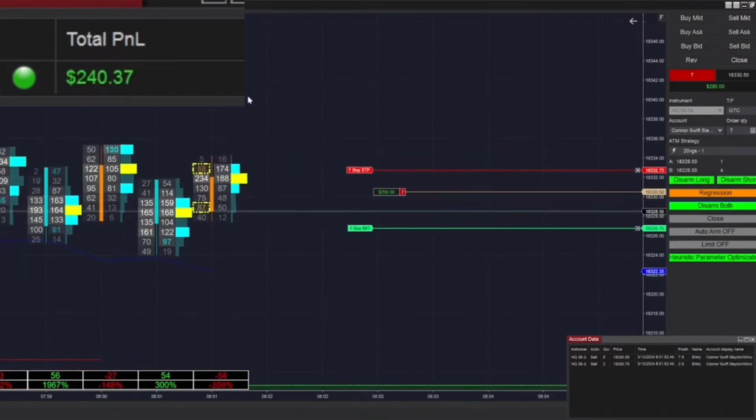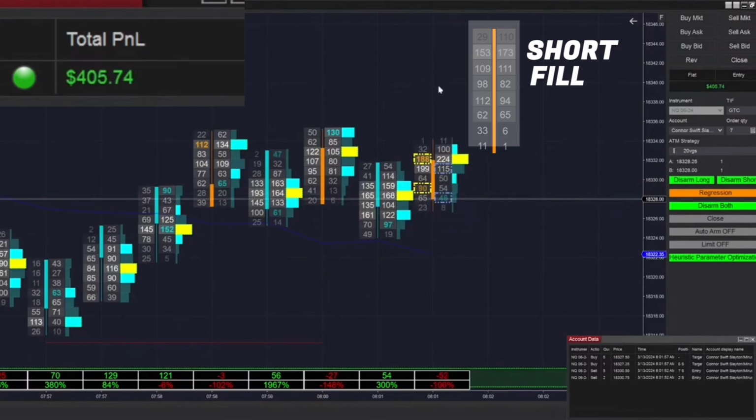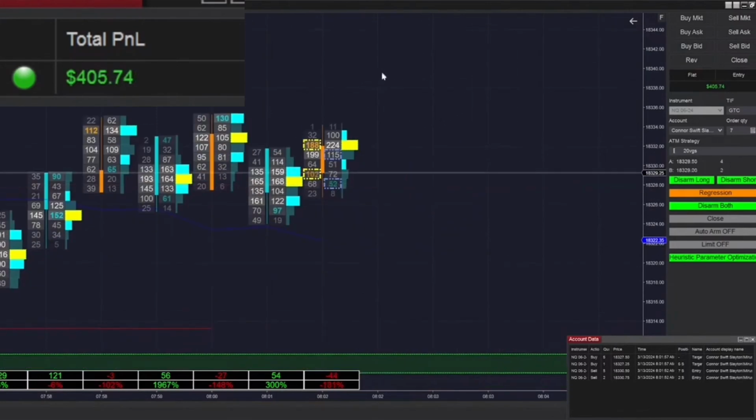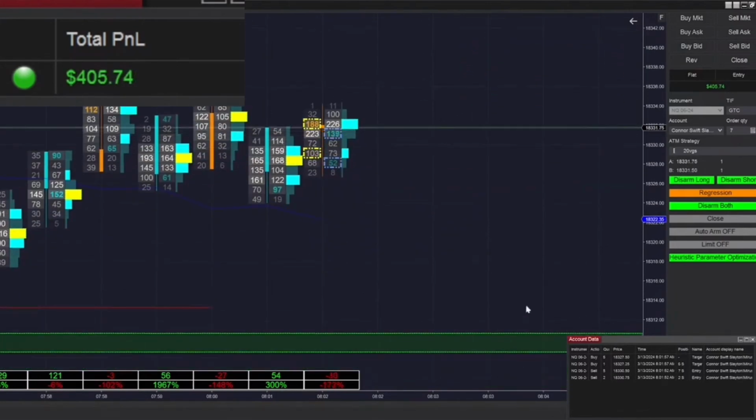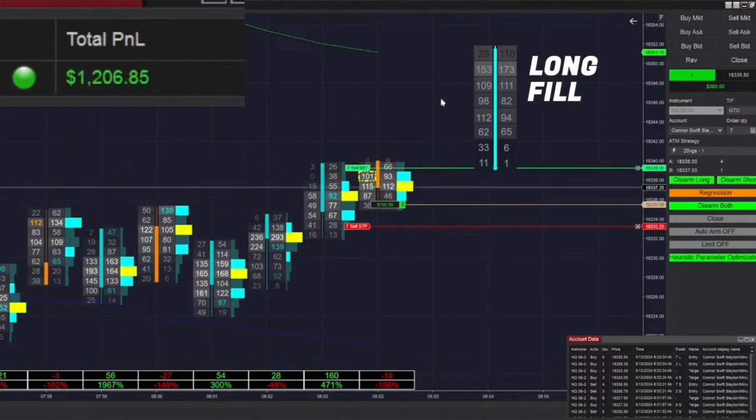You can see here that we got filled into a short trade pretty quickly there, and we ended up winning that trade, bringing us to $405 on the day right off the bat. You can see down here my live execution speed. Just got filled into a long trade here.